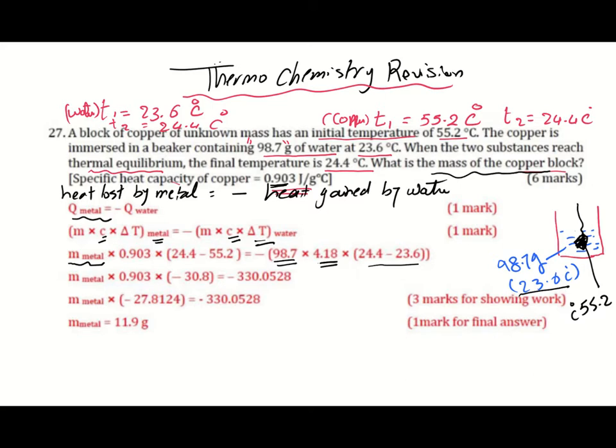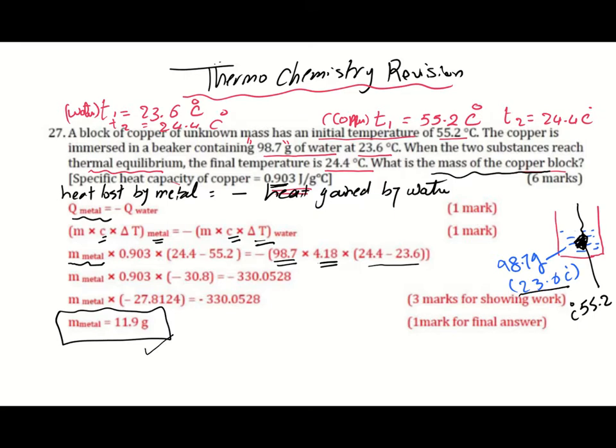And then we'll apply until you get the mass of the metal. Remember that the mass of the metal should be calculated as a positive value. If you get a negative value, it means that you made a mistake and you should repeat the working out of your equations.